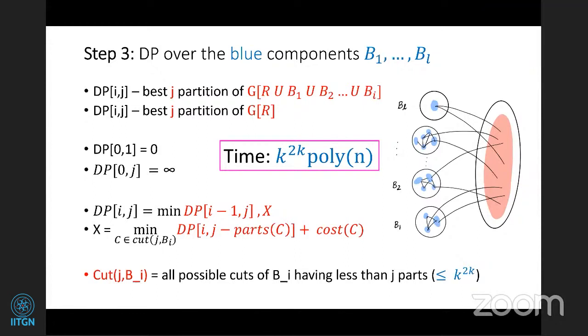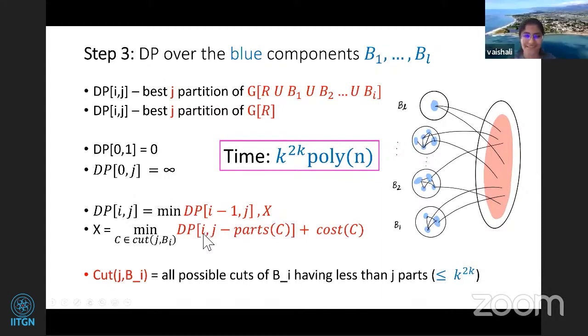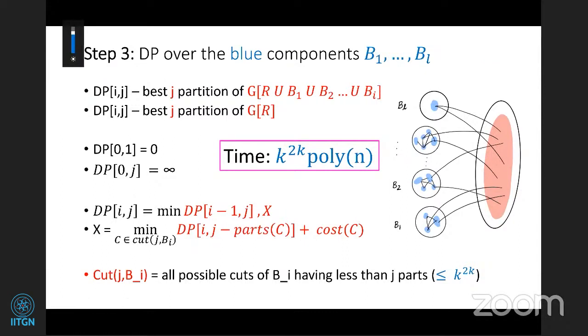Okay, just one question about this DP of I, J. The minimum of the table, the information that you have for I minus 1, J and X. So the X part is fine. But if DP of I, J is equal to the entry stored at I minus 1, J, then what happens to the BIth object, like BI? Does it get clubbed? How is that accounted for? This is I minus 1 comma, oh yeah, sorry, there's a mistake again. So this is DP of I minus 1 comma J minus parts of C. Okay. All right. Sorry for nitpicking.